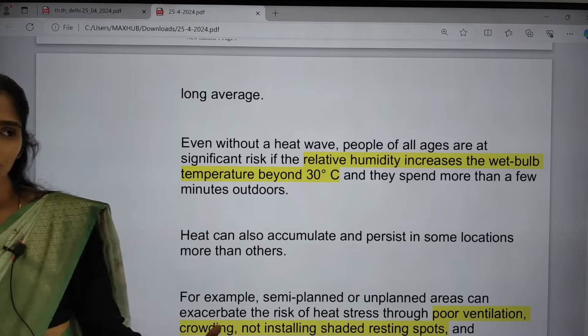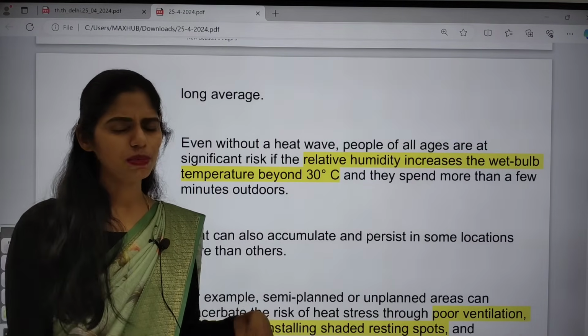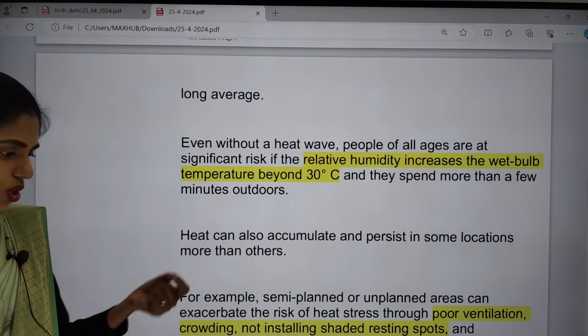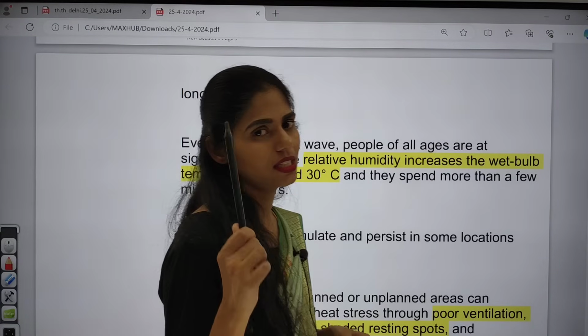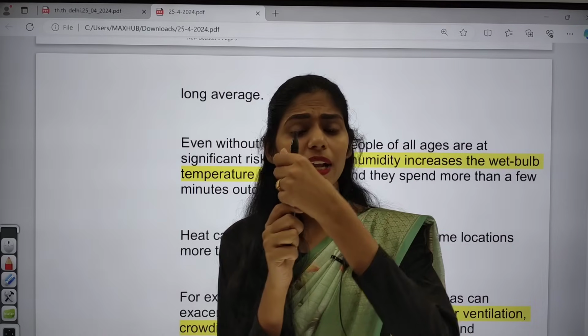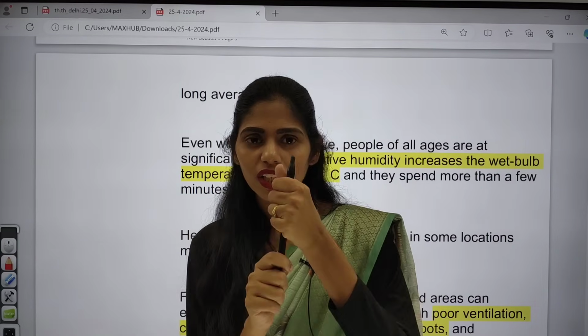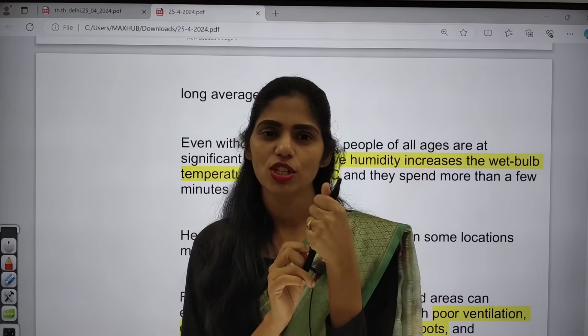So what is this wet bulb temperature? I will be giving you examples so that you can understand this concept. Say you are taking a thermometer. Let us see, this is a thermometer, and I am tying a wet cloth around it and trying to measure the temperature now.